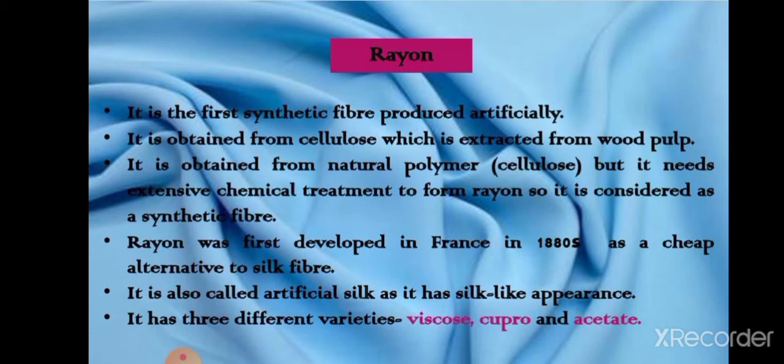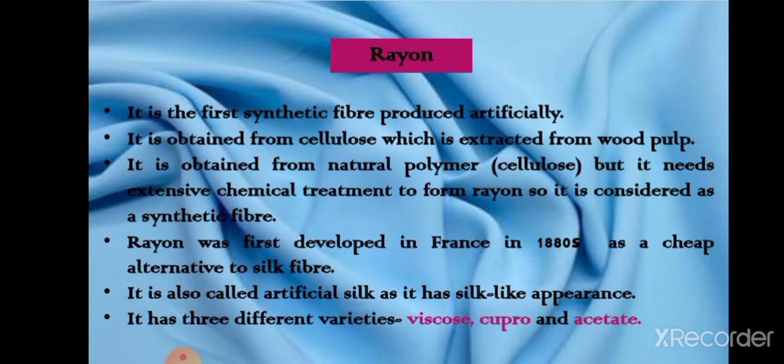Now first of all rayon was developed in France in the 1880s as a cheap alternative to silk fibers, because we know that silk fibers are very expensive and not everyone can afford them.